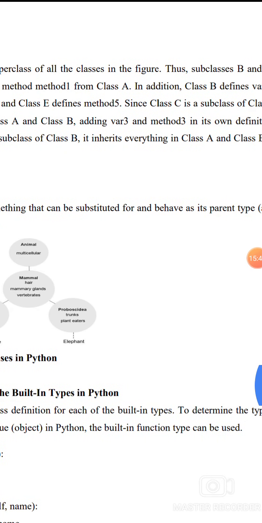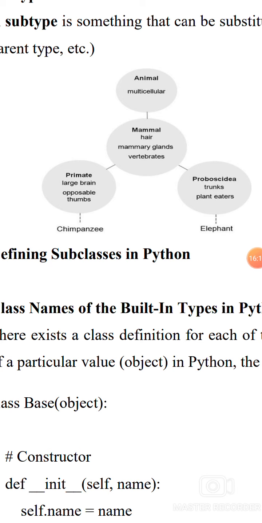A subtype is something that can be substituted to behave as a parent type. For example, animal is multicellular; mammal has hair, mammary glands; primate has a large brain, opposable thumb; proboscidea has trunks, plant eaters. Chimpanzee is defined as a primate, and elephant is defined as proboscidea. Base class and derived classes defined.